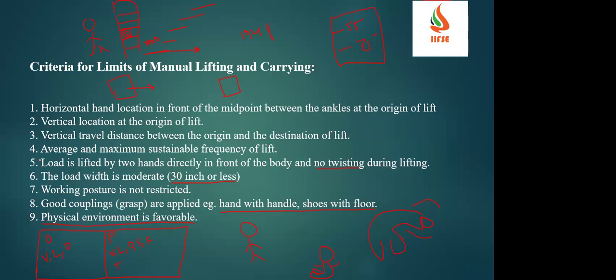Okay, all this we have to check. What are the parameters? One is horizontal hand distance, vertical distance, vertical travel distance, average or maximum sustainable frequency of lift, how frequently he is lifting, then load, then twisting, no twisting, width of the job, it should not be more than 30 inches, working posture, sitting, standing up, bending position, couplings, how you are grabbing the job, then physical environment. All these are the limits of manual lifting.